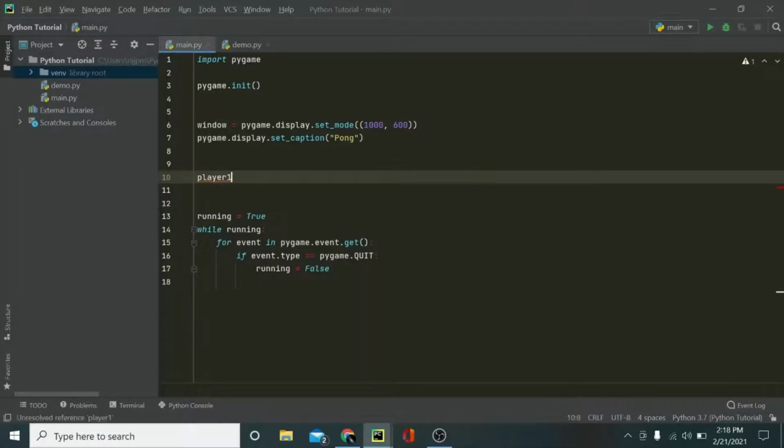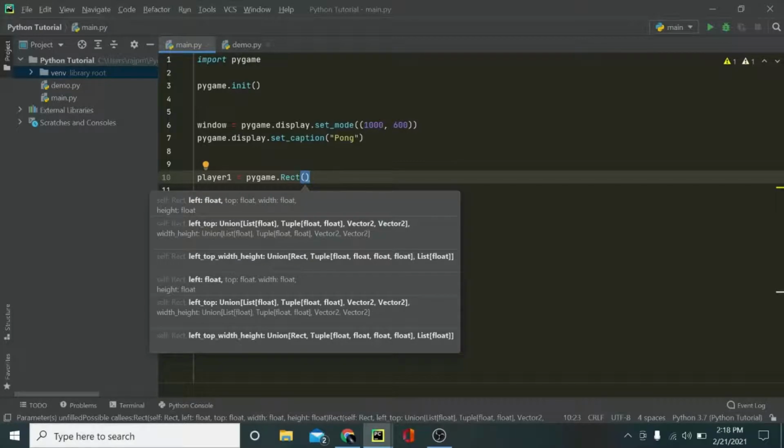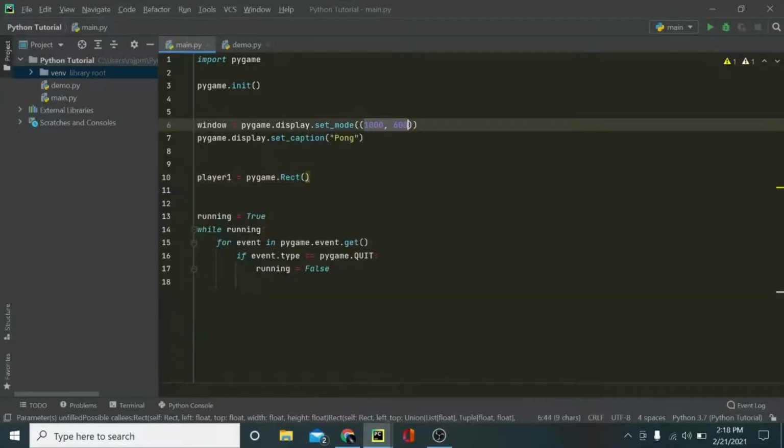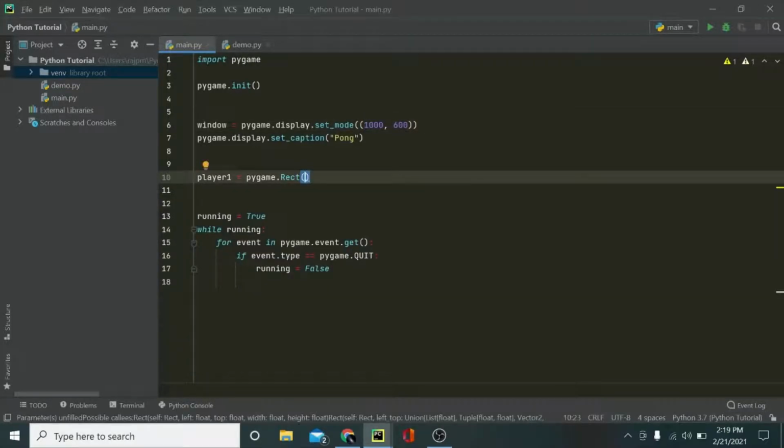Player one will be the rectangle on the left side, so I can say pygame.Rect, and now it will ask me to give it x, y coordinates, and the width and height, how big you want it to be.